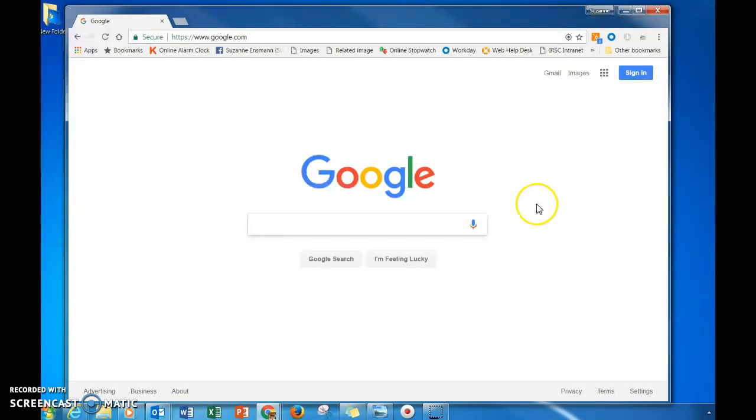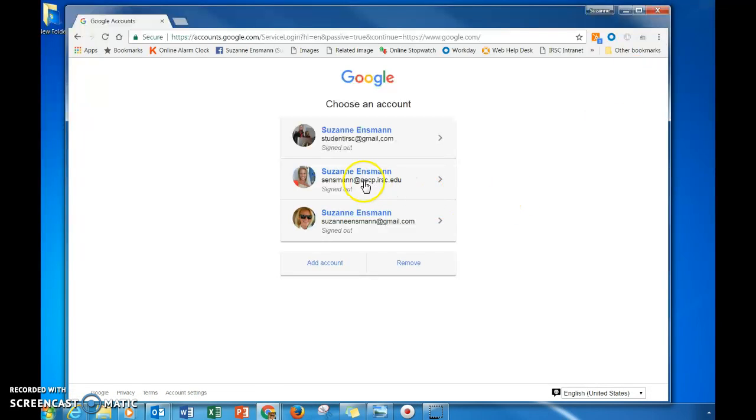When the Google page comes up, you don't need anything on your desktop. You're just going to go to Google on any device, anywhere you are, google.com. Select Sign In on the top right-hand side. Your address will be your Indian River State College user ID at the same as our web address, aecp.irsc.edu. If you haven't been given a secure Google EDU account for our program, you're welcome to ask your chair, Brandon Brown, or myself, Suzanne Ensman.